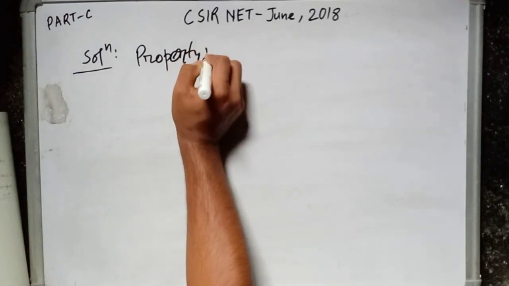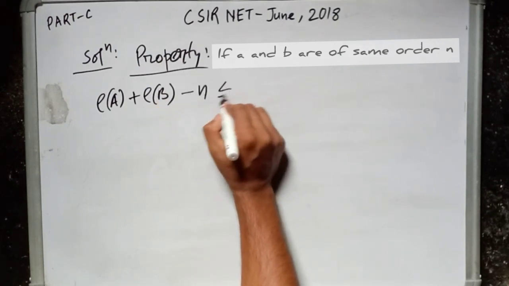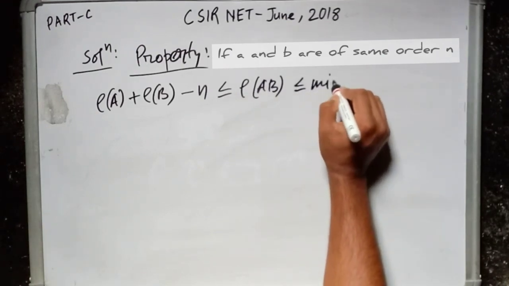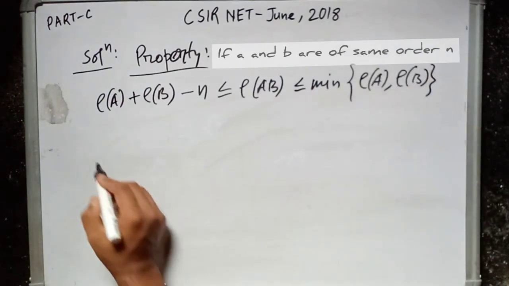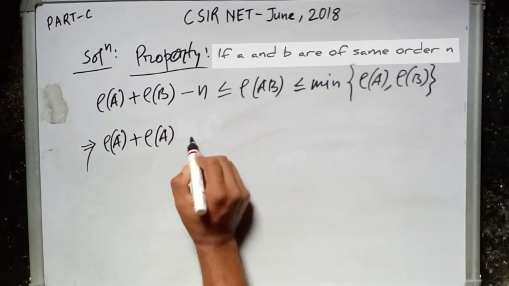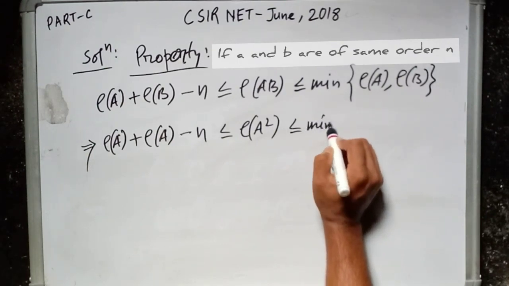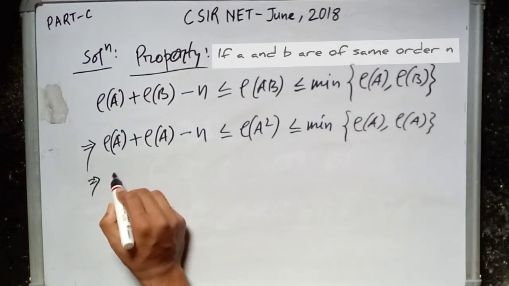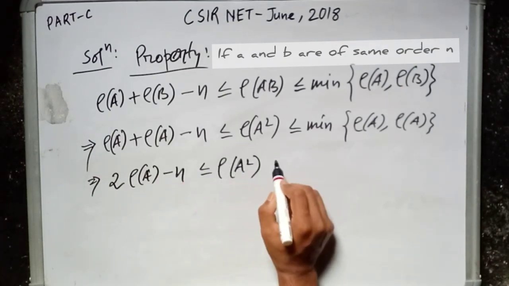We know a property that rank of A plus rank of B minus n is less than equal to rank of product matrix AB is less than equal to minimum of rank of A and rank of B. Then if B is equal to A, then rank of A plus rank of A minus n is less than equal to rank of A squared less than equal to minimum of rank of A and rank of A. That is, 2 into rank of A minus n less than equal to rank of A squared less than equal to rank of A.